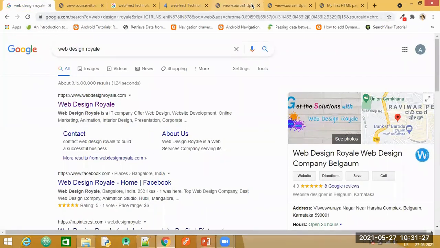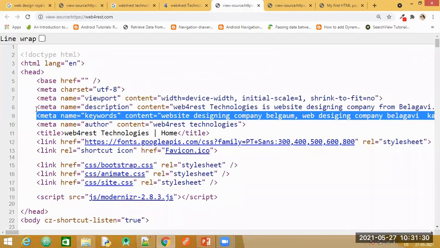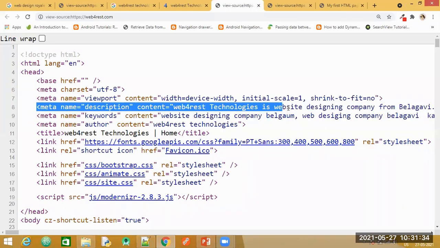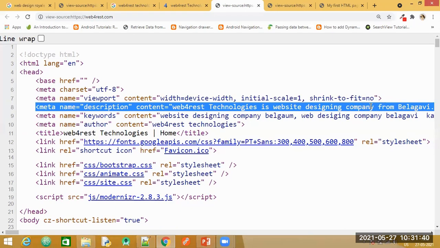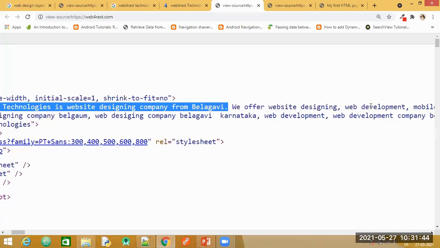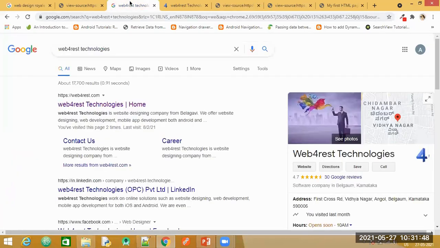Okay, we were here itself. So you have a look at the description here. Have a look at this tag. Fine. This is the description that is given. Now we will look out here. We'll come to Google, say I have typed for Web Forest Technologies.